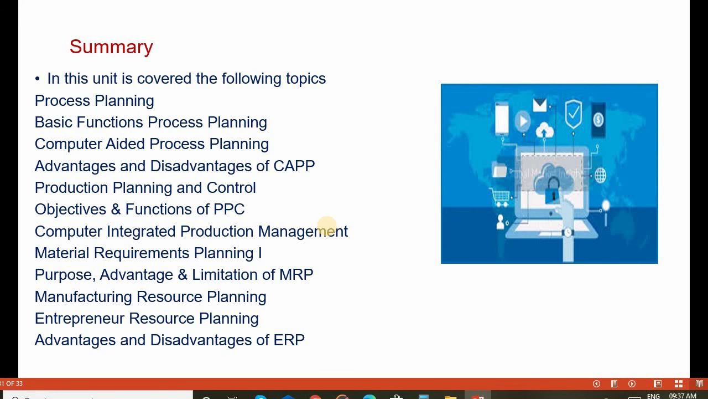Learners, so far we have covered the various topics in process planning, such as process planning, basic functions of process planning, computer aided process planning, advantages and disadvantages of computer aided process planning, and production planning and control, objectives and functions of production planning and control, computer integrated production management, material requirements planning 1, MRP purpose, advantages, limitations, and manufacturing resource planning and enterprise resource planning, with their advantages and disadvantages. These are the topics we have covered.